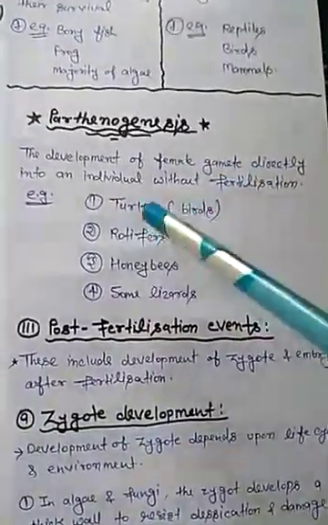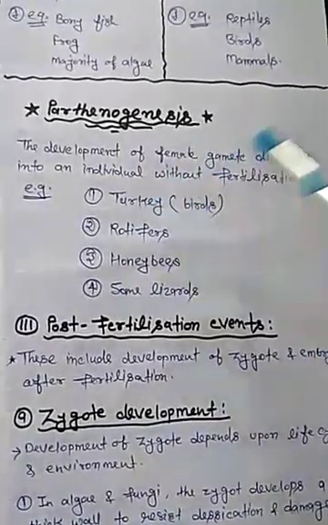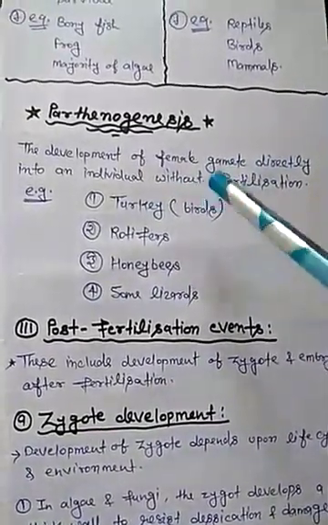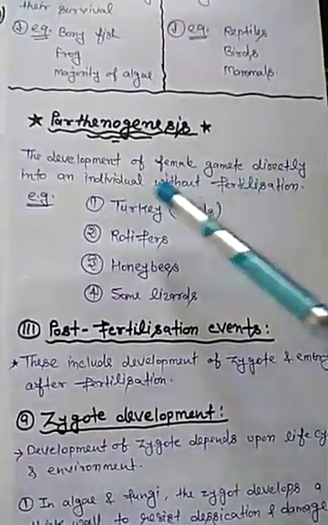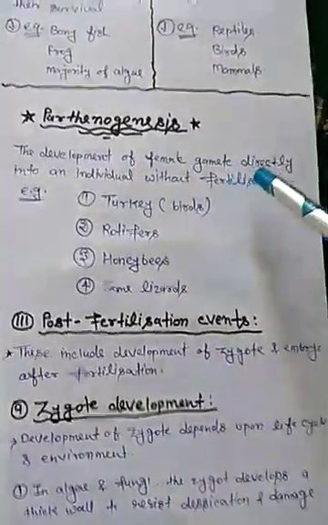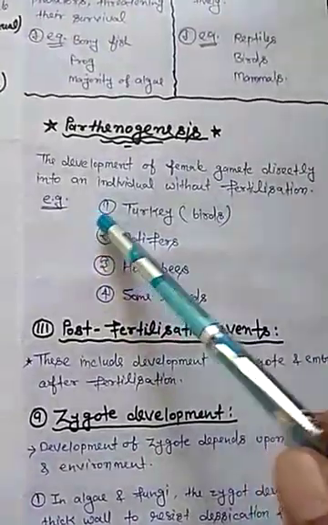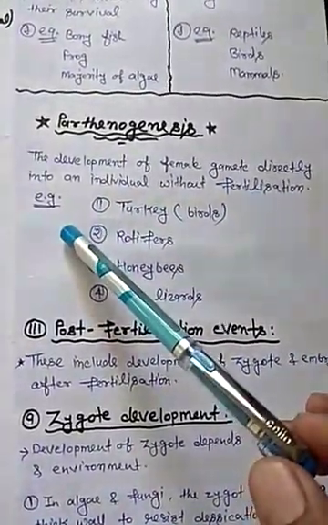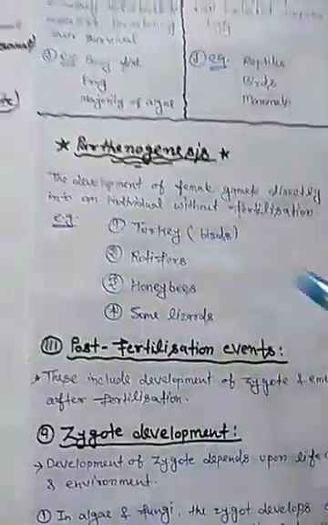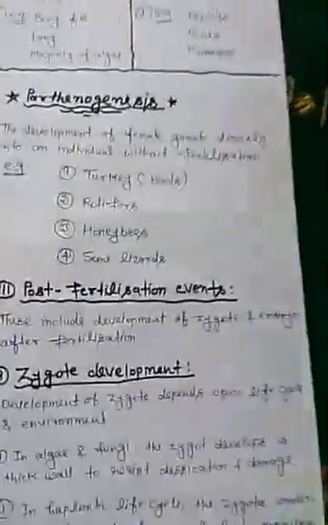In parthenogenesis, the very important point is that the organism is formed without fertilization. The development of the female gamete directly into an organism without fertilization is called parthenogenesis. The example of parthenogenesis is turkey.